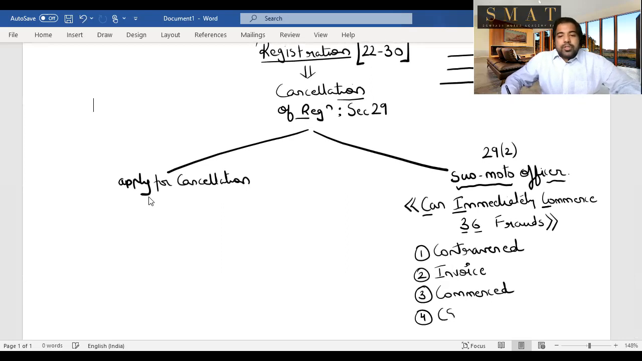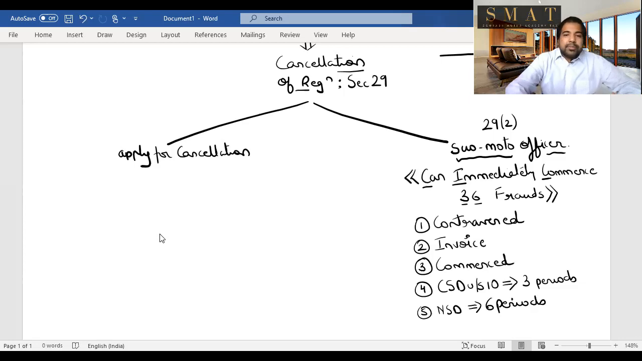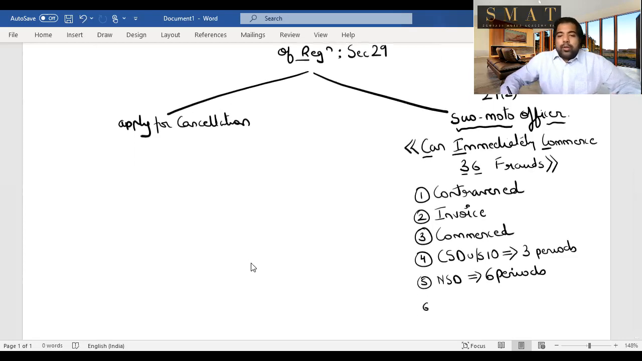If you're a composition scheme dealer under section 10, that means someone who does not want to charge GST to his customers, and you have not filed your return for 3 consecutive periods. Or if you're a normal scheme dealer, that means you're not eligible or you don't want to take the composition scheme, and you've not filed your returns for 6 consecutive periods, basically 6 months because you have monthly returns. Or the officer feels that you are going to do any fraud, or if you've done any misrepresentation or fraud, then he can go ahead and cancel your registration.